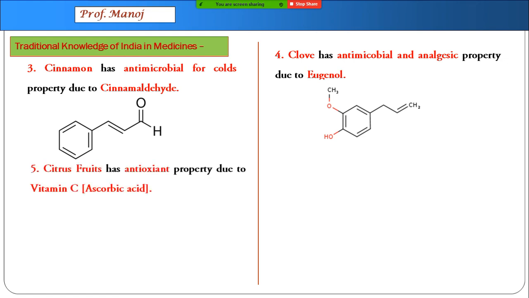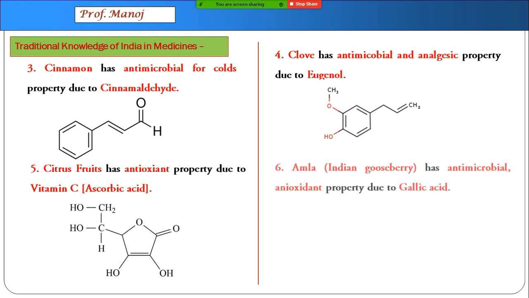Citrus fruits contain obviously vitamin C and they have an antioxidant property. Indian gooseberry, which we call in India as amla, has antimicrobial antioxidant property due to gallic acid. So some of these chemicals we have to remember. Don't go for structural remembering, but the source, the name of the chemical, and the action property.